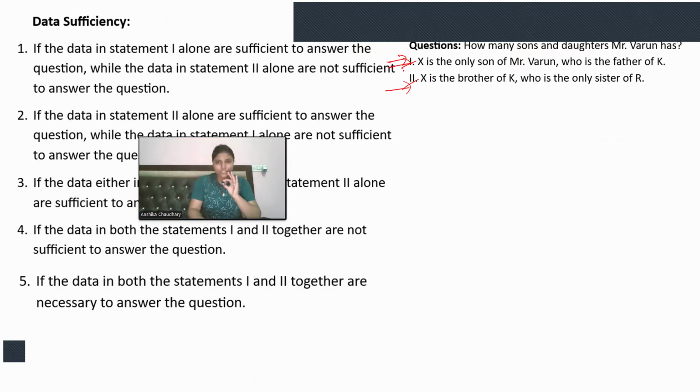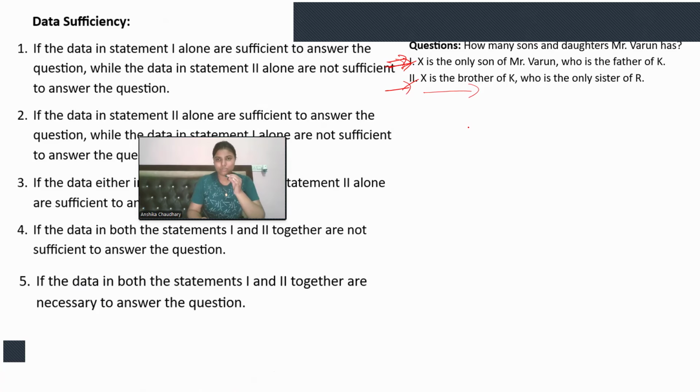Even if statement one gives our answer, we still need to check further. This time we forget about one and check with two. If it gives the answer, then okay; if not, then not okay. Then accordingly we mark the answer from the five options available.